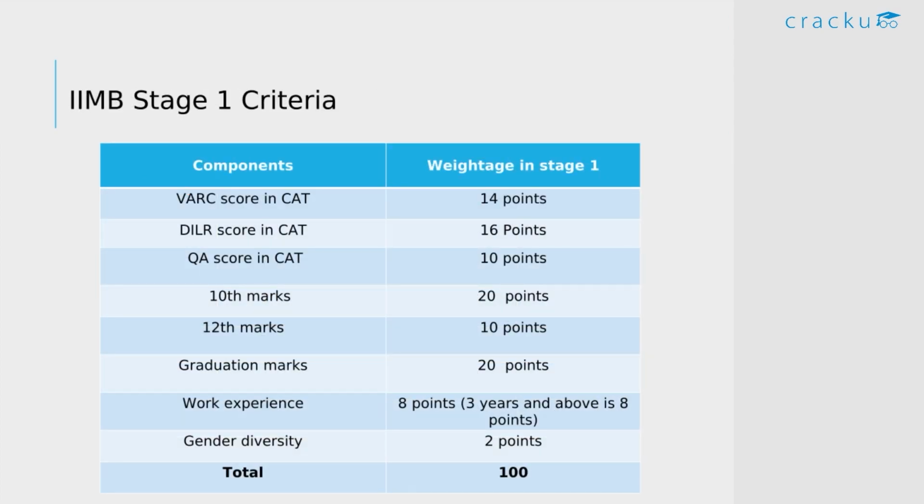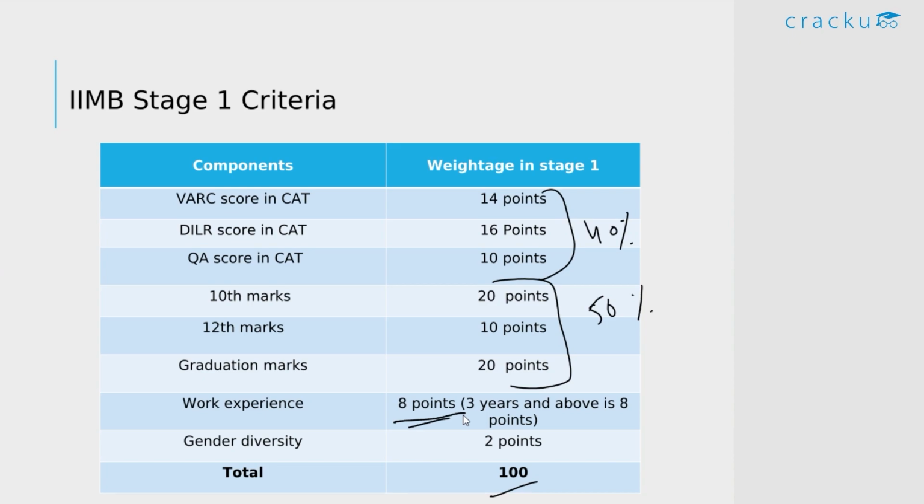Now coming to the criteria for shortlisting candidates for the interview. As I said, they give a lot of emphasis to your 10th, 12th and graduation marks. We can see that they give 50% weightage to academics. So if you have not performed so well in your academics, the likelihood of getting a call from IIM Bangalore is less. Even if you score very well in CAT, your CAT score only constitutes 40% of the overall, and your work experience constitutes 8 points.